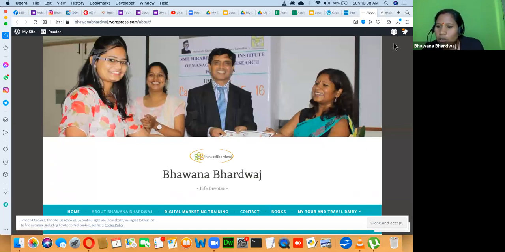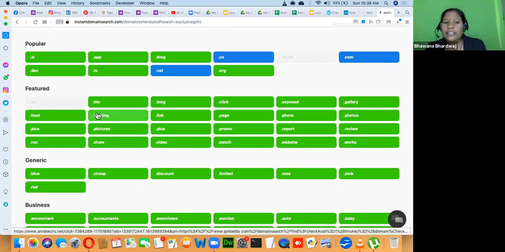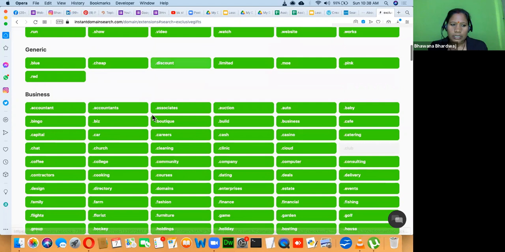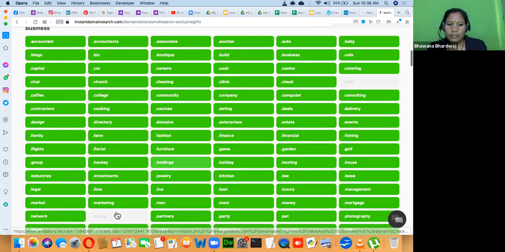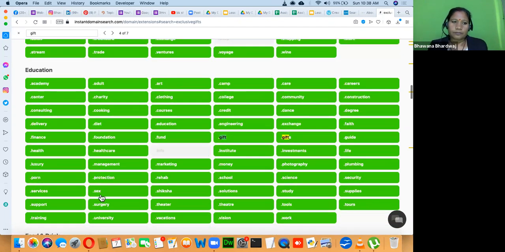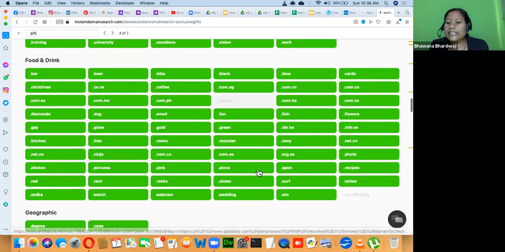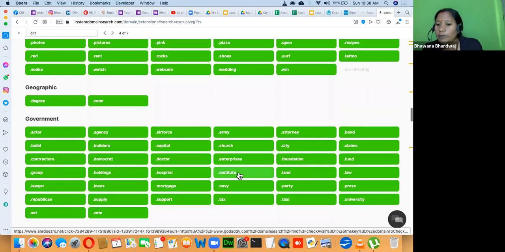All right, so we can go for this. Here you can go and explore further. All these are top level domains. You can go for giftingideas.bio, business ideas, cooking. Let me see if there is any exclusive top level domain related to gifts. You can see neha.gifts. .gift is available, .gifts is also available, so unique.gifts, you can go that way too. Institute, school, solution, all these are top level domains.